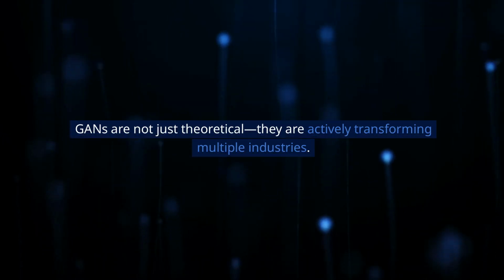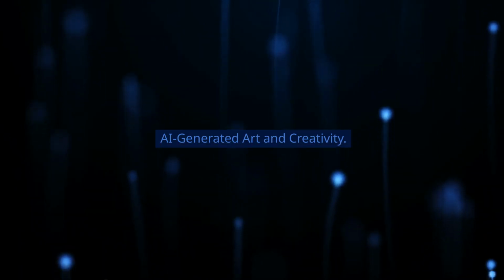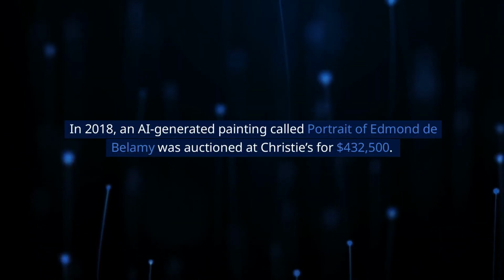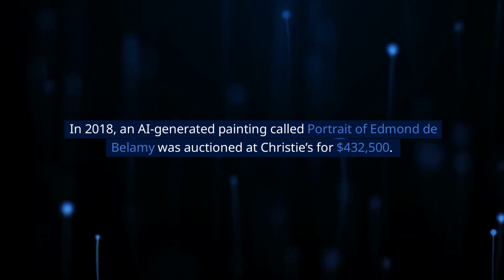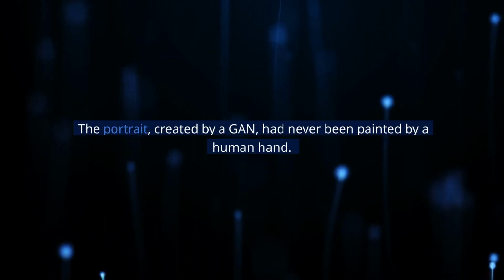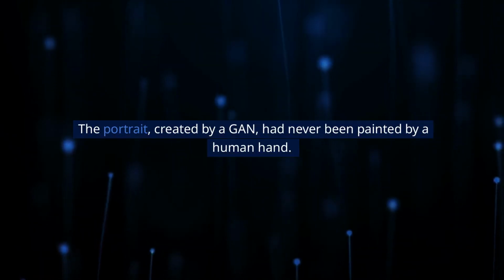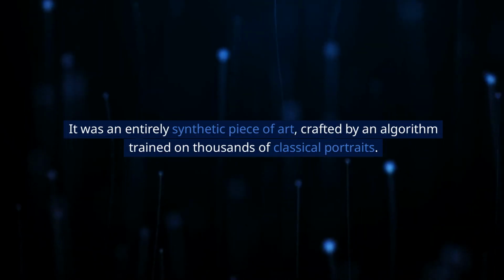GANs are not just theoretical. They are actively transforming multiple industries. AI-generated art and creativity. In 2018, an AI-generated painting called Portrait of Edmond de Bellamy was auctioned at Christie's for $432,500. The portrait, created by a GAN, had never been painted by a human hand. It was an entirely synthetic piece of art, crafted by an algorithm trained on thousands of classical portraits.